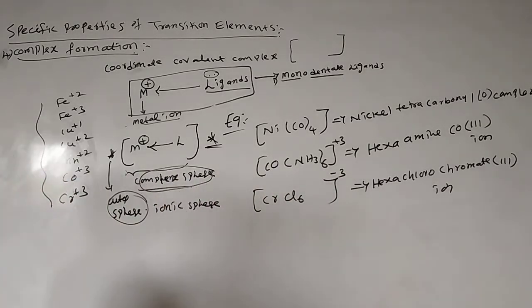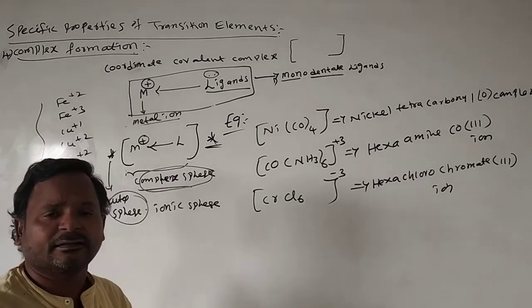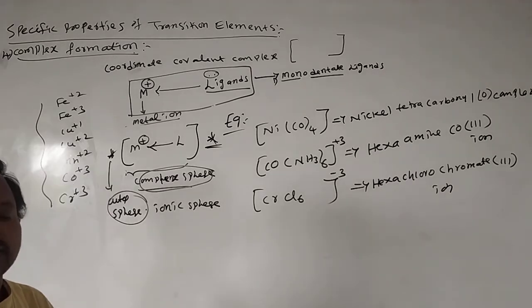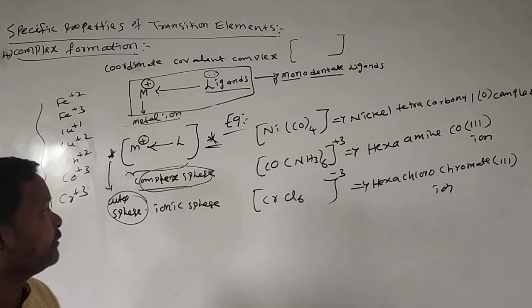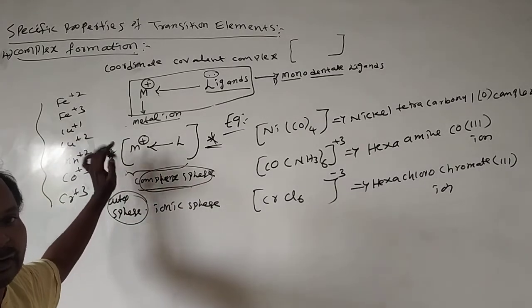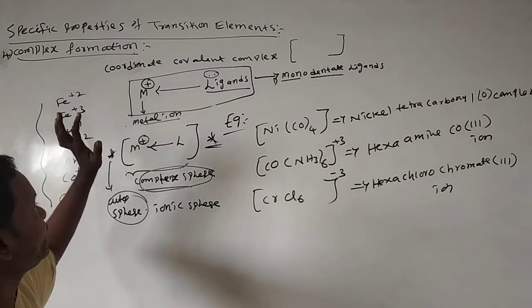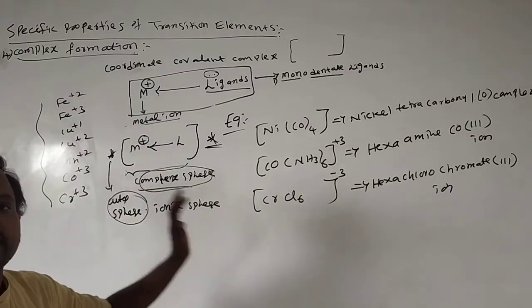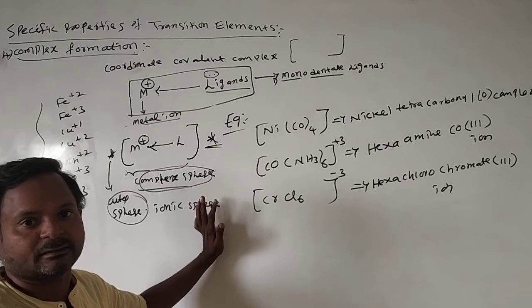Okay, these are the important examples. So many complexes are there, and we will see those complexes in examination in coordination chemistry. Why do transition elements form coordinate covalent complexes? What is a coordinate covalent complex?